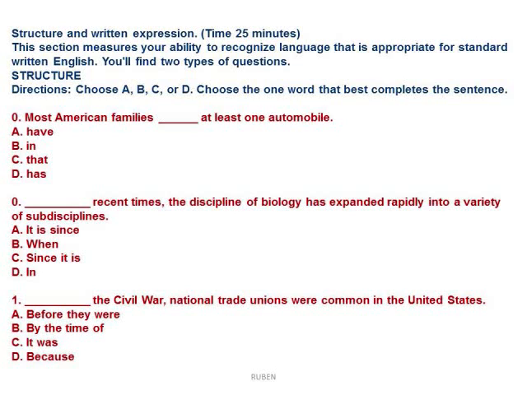For our number 1, we have the gap and then we have the Civil War. National trade unions were common in the United States. And we detected we need a preposition and phrase. The only option is letter B, to say by the time of the Civil War.